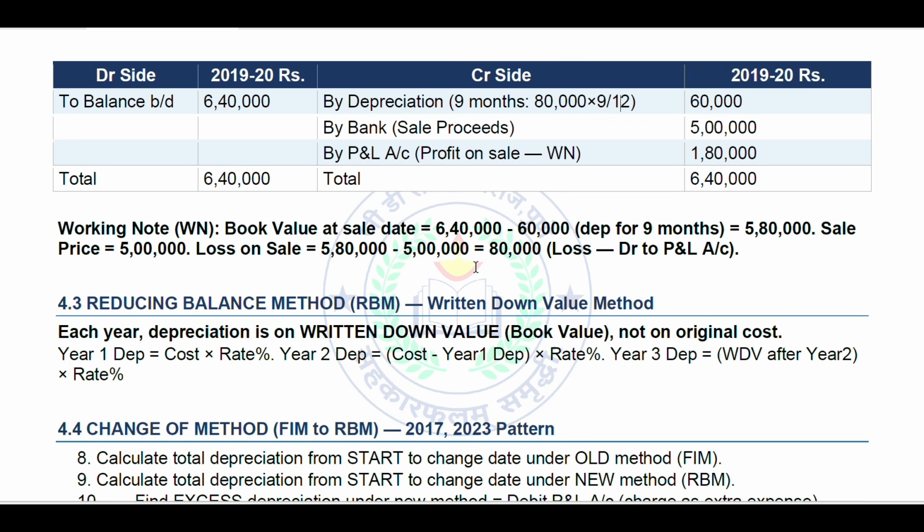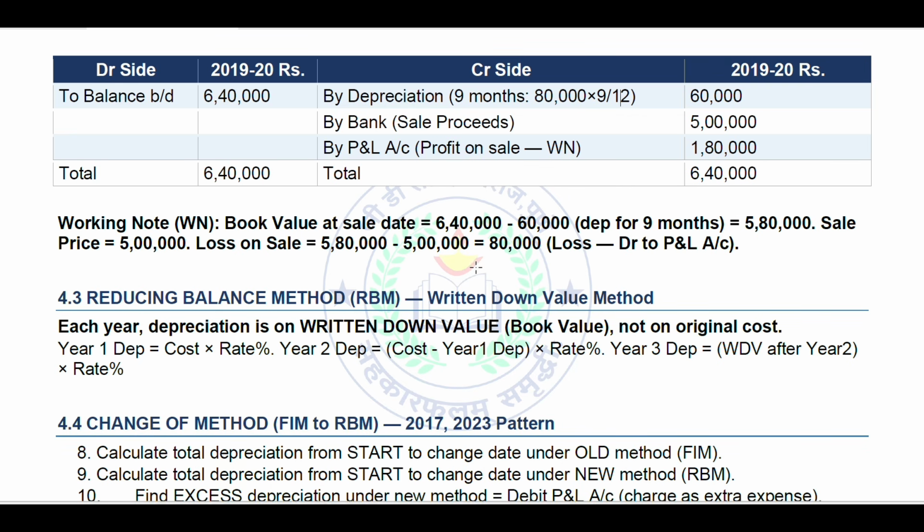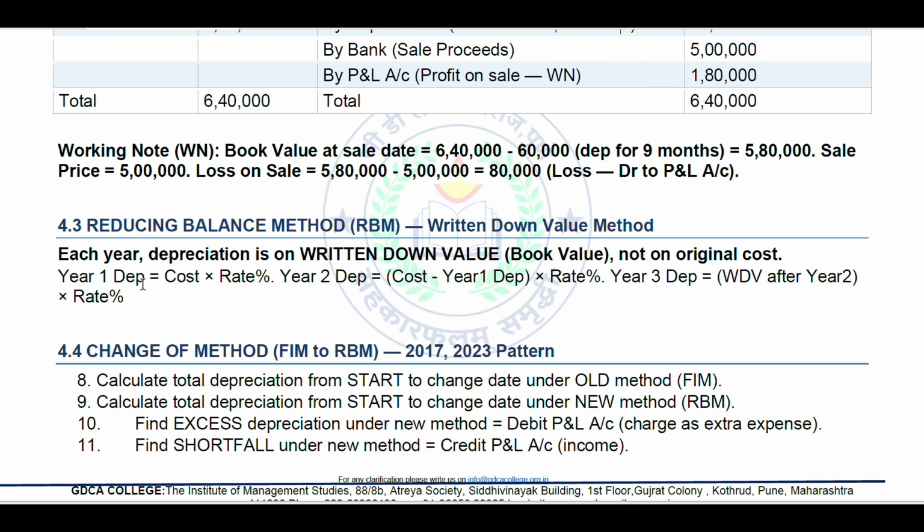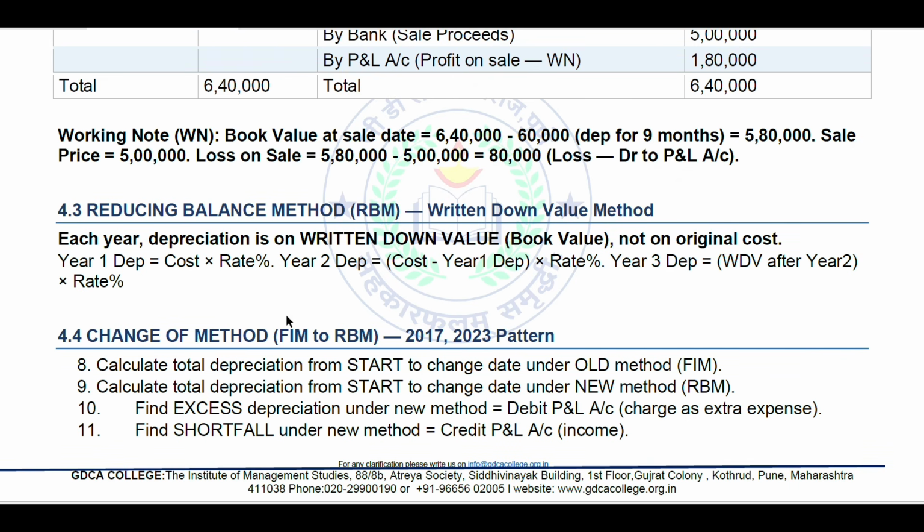Okay. Reducing balance method, that is RBM or written down value method. Each year depreciation is on the written down value, the book value, not on the original cost. First year depreciation is equal to cost into rate percentage. Second year depreciation is equal to cost minus first year depreciation, into the rate percentage, whatever percentage is given. Third year depreciation will be on the written down value after 2 years into the rate percentage. So this is how it will be.